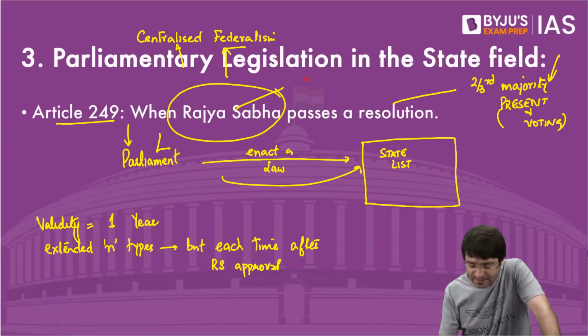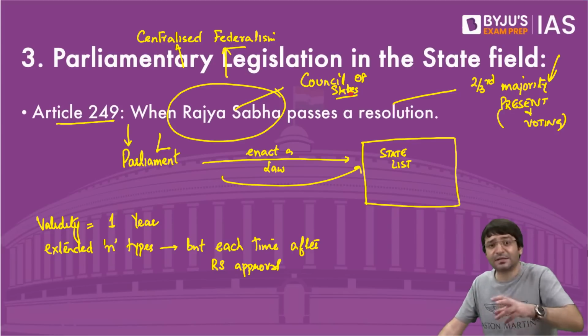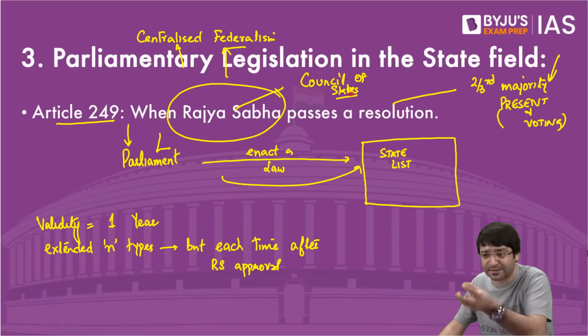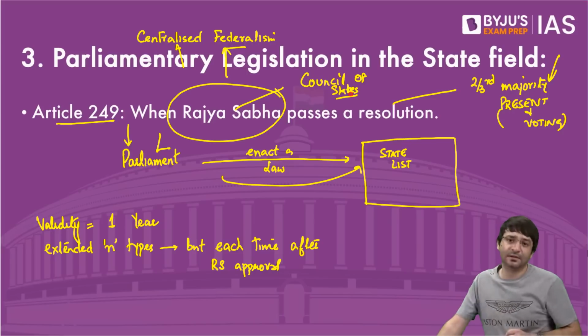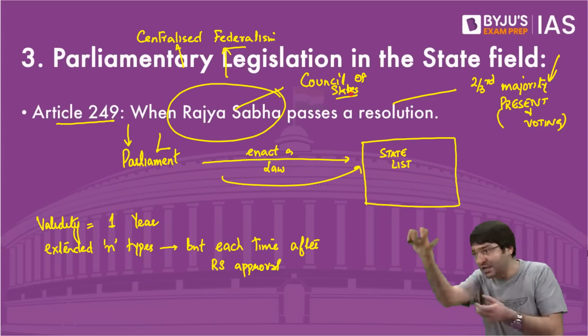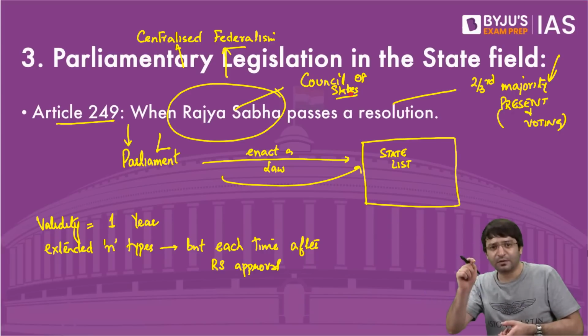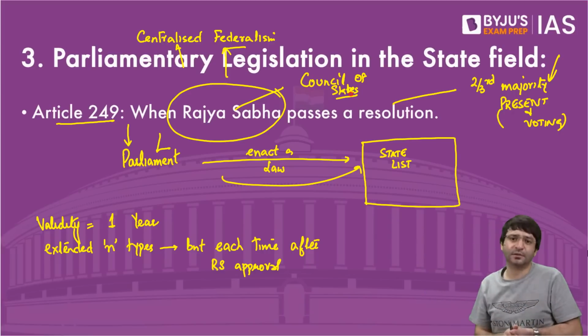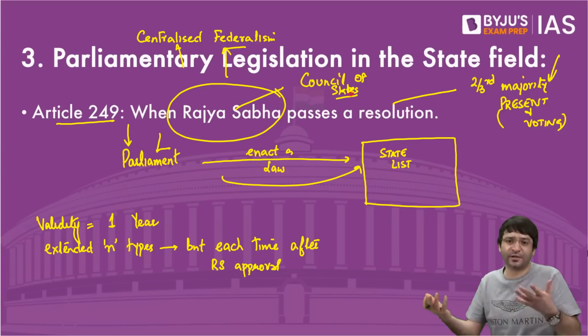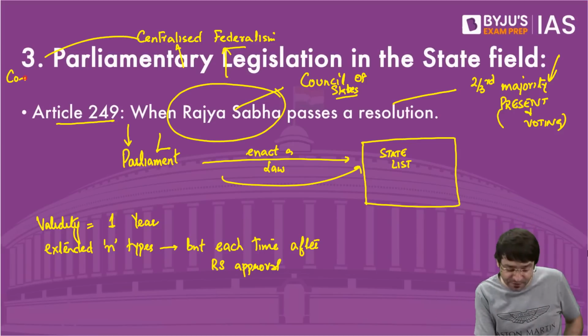And what is Rajya Sabha? Rajya Sabha is the Council of States. It represents, protects the interests of the states. So if the states together have approved that yes, Parliament can make a law on the state list for a period of 1 year, then what's wrong with that? Because after all, it is a national interest. This is not centralized federalism, this is cooperative federalism.